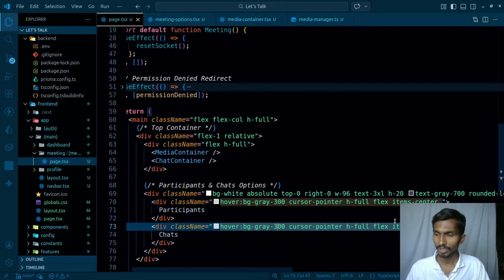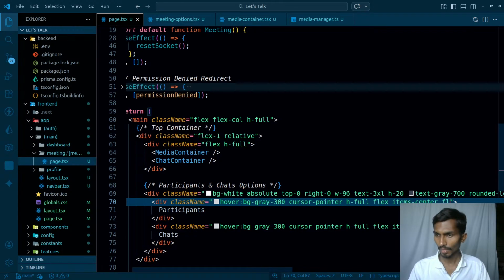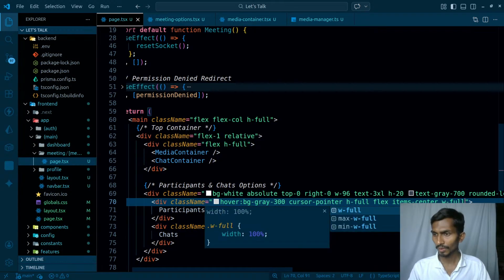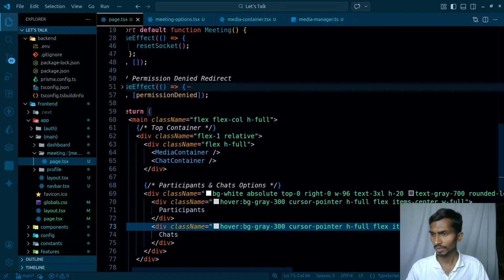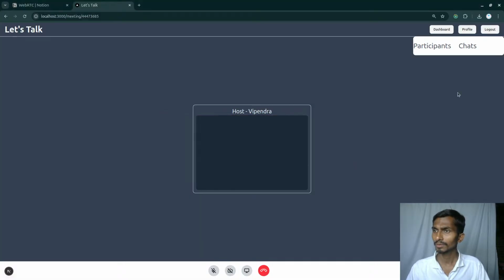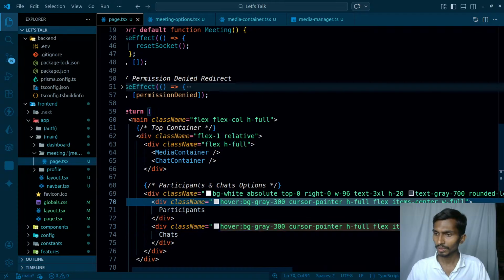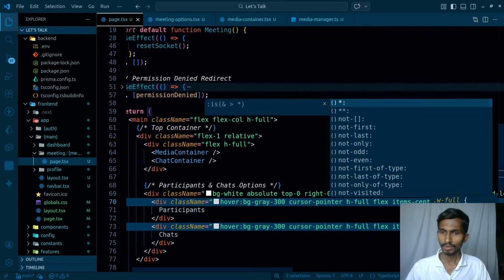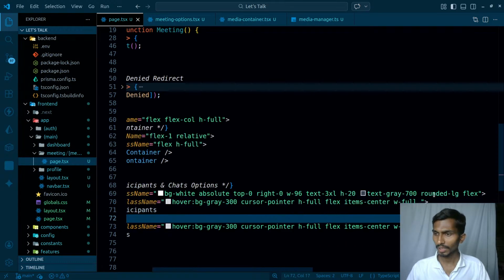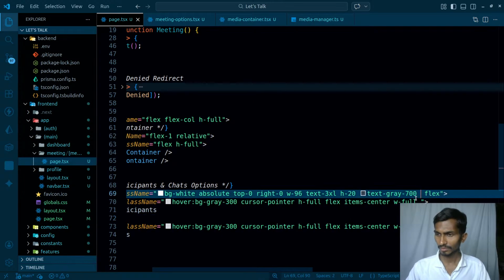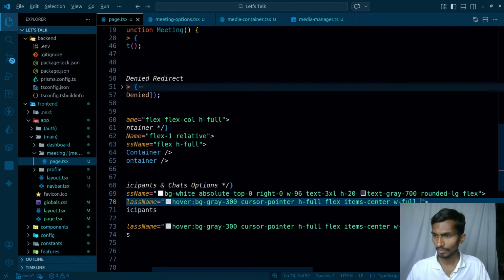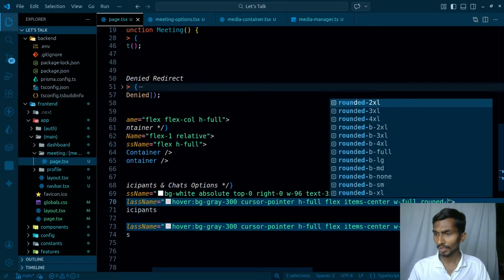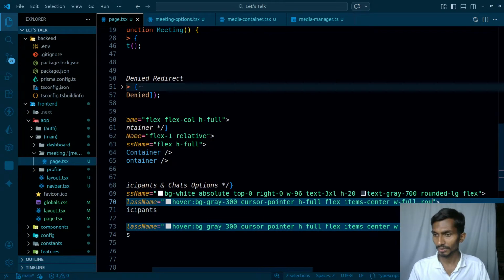Fine. I'm gonna be giving flex 1 or width full should be enough. Same here, width full should be enough. So this is how it looks like. That's what I want. Apart from this particular thing, remove the round color from here. This UI part takes a lot of time, and I don't really have any other option. I will have to give it that much time anyhow. Mainly wanted to focus on the logic part, but okay, let's get this done somehow.